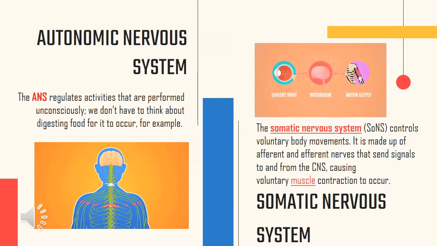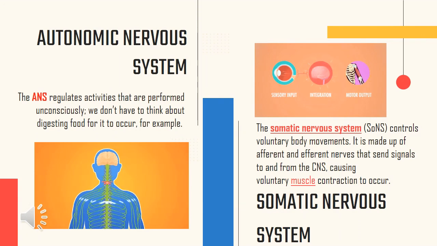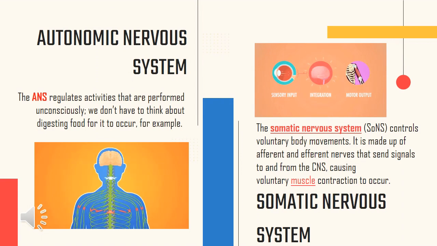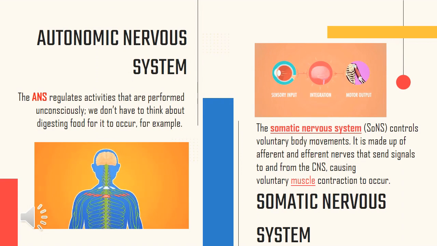By contrast, the somatic nervous system, or SONS, controls voluntary body movement. It is made up of afferent and efferent nerves that send signals to and from the CNS, causing voluntary muscle contraction to occur.